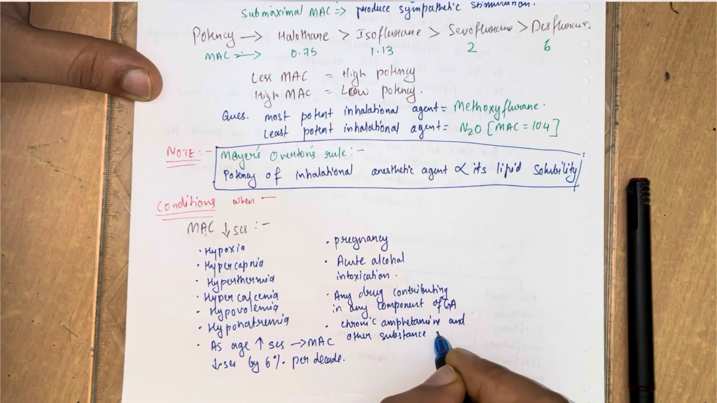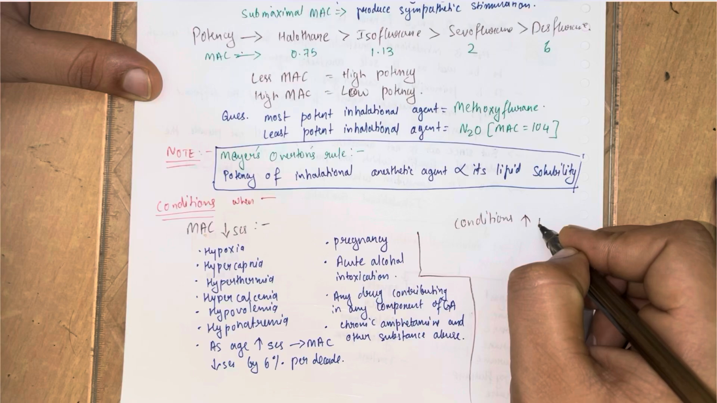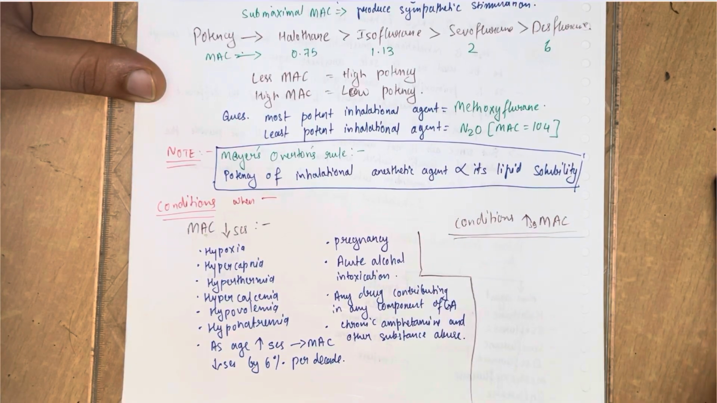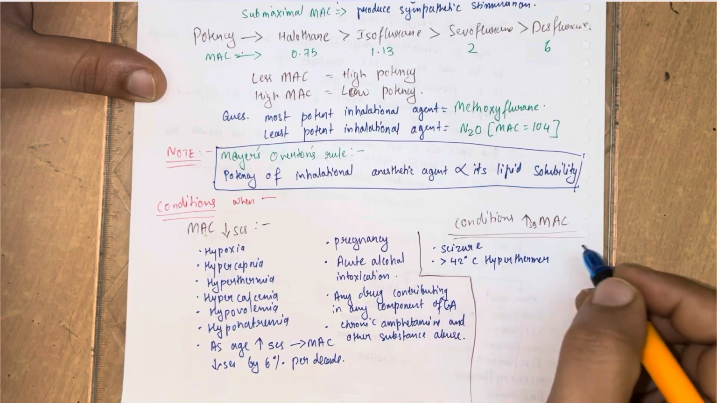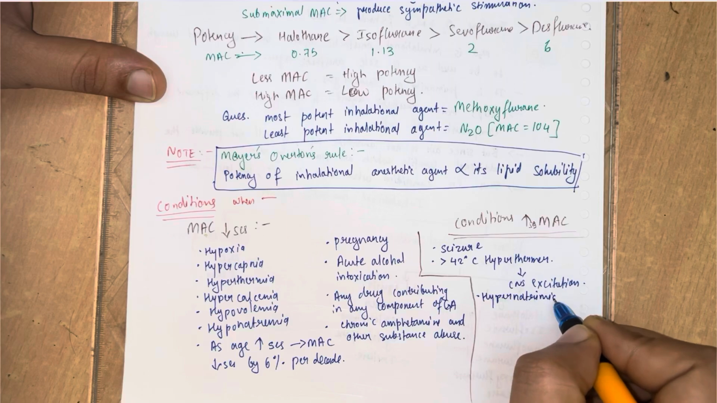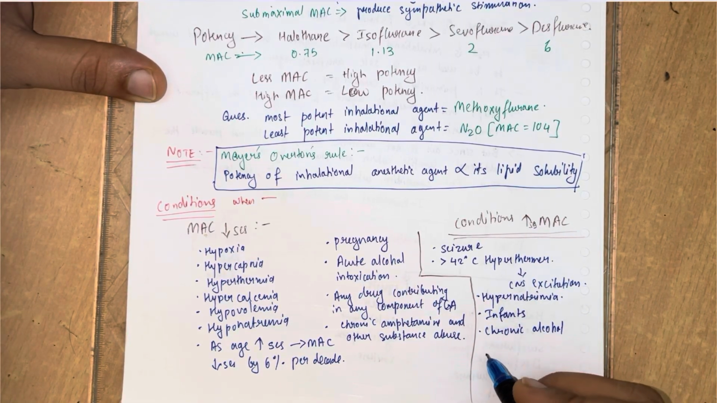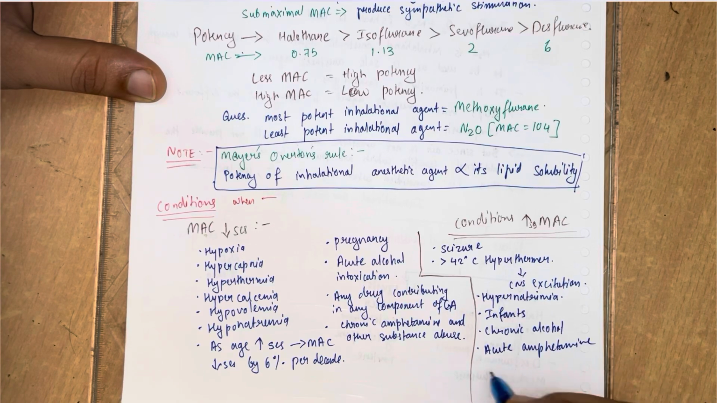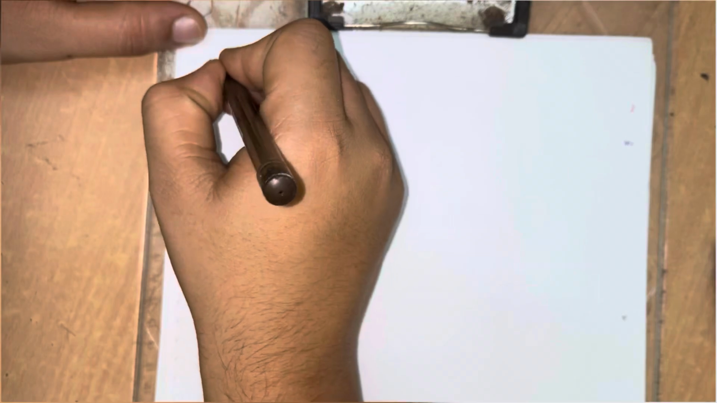Chronic amphetamine and other substance abuse. Now let's discuss some of the cases which increase the minimum alveolar concentration. The cases are seizure; if temperature is greater than 42 degrees Celsius, it causes CNS excitation; hypernatremia; an infant, having the maximum minimum alveolar concentration; then chronic alcoholism, acute amphetamine and other substance abuse.